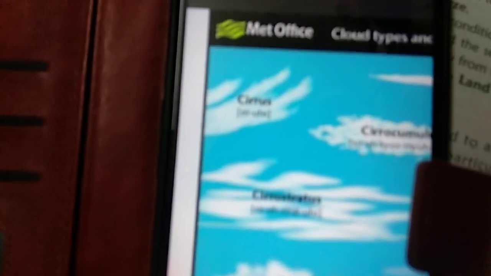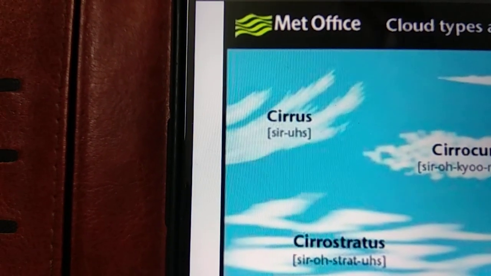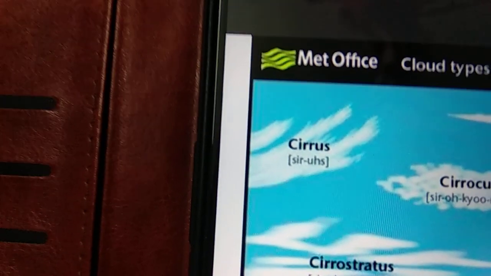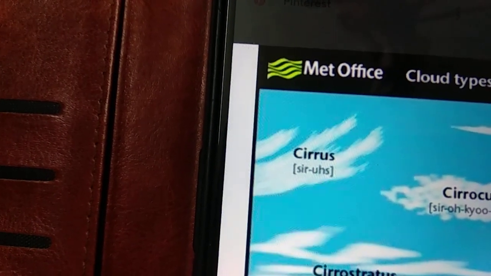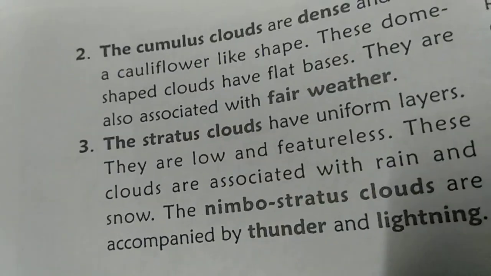See, here is the picture of cirrus. So, when such clouds are found in the sky, you will know that these are cirrus. As it was told, it is hairy or silky, and the picture tells us how silky it looks.